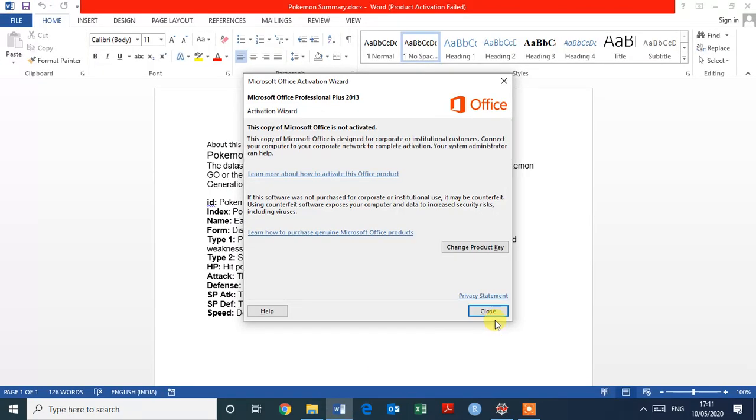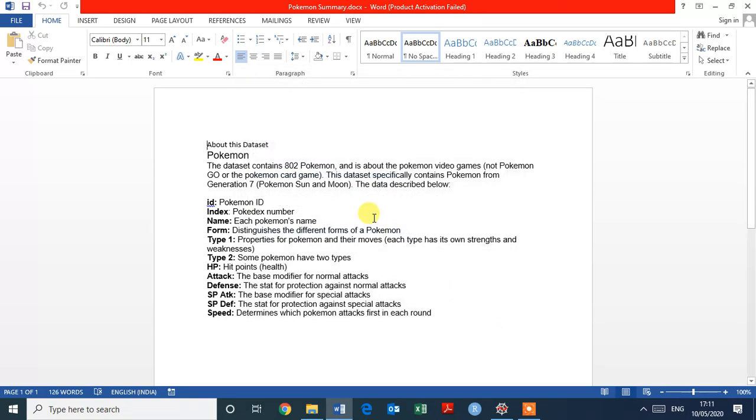So what do we have in the Pokemon dataset? The Pokemon dataset contains 802 Pokemon and it's about the Pokemon video games. The dataset contains Pokemon ID, index, name, form, type 1, type 2, defense, speed. So these are the 12 variables.